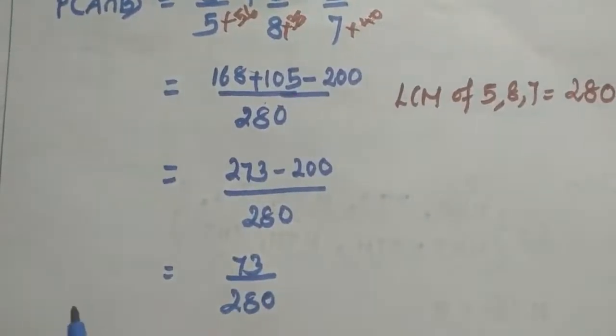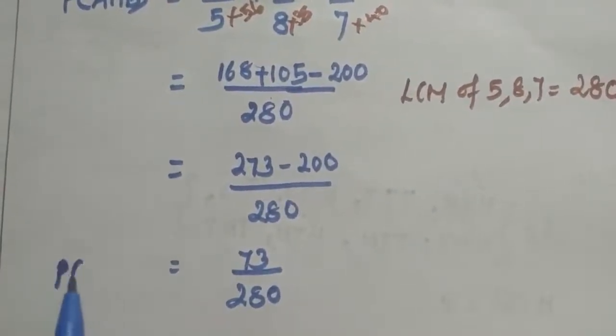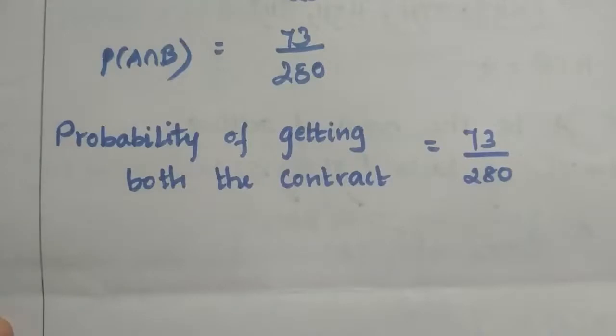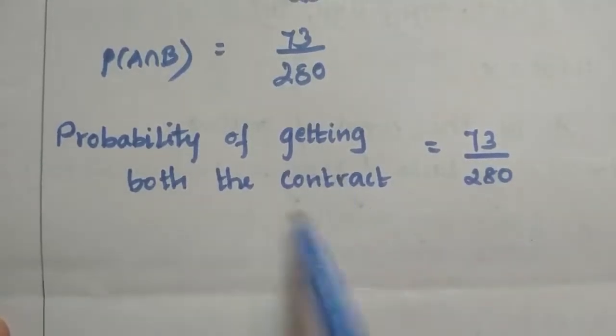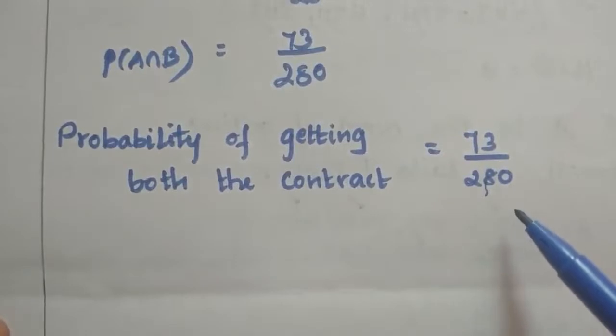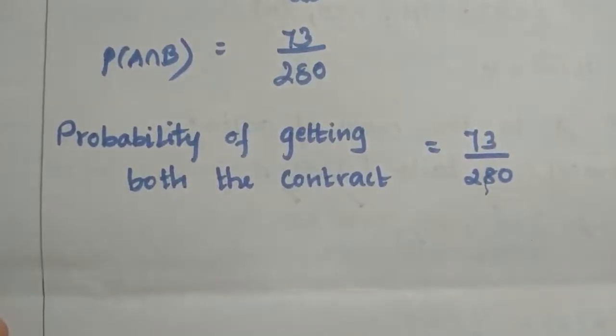Probability of A intersection B is equal to 73 by 280. Therefore, the probability of getting both the contracts is equal to 73 by 280. Is it clear, students? Yes.